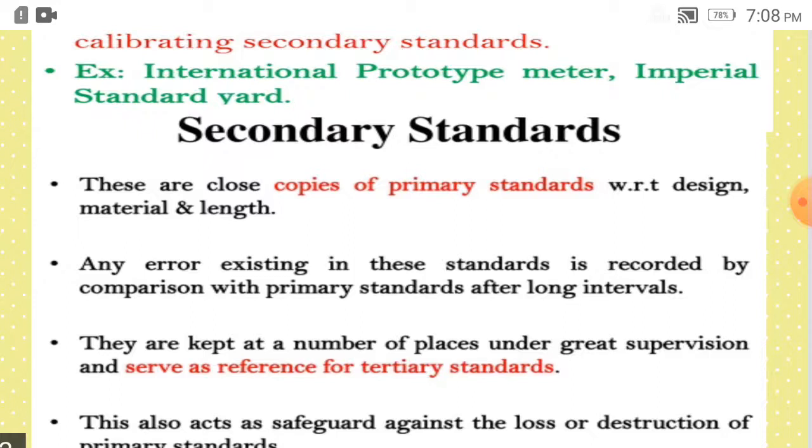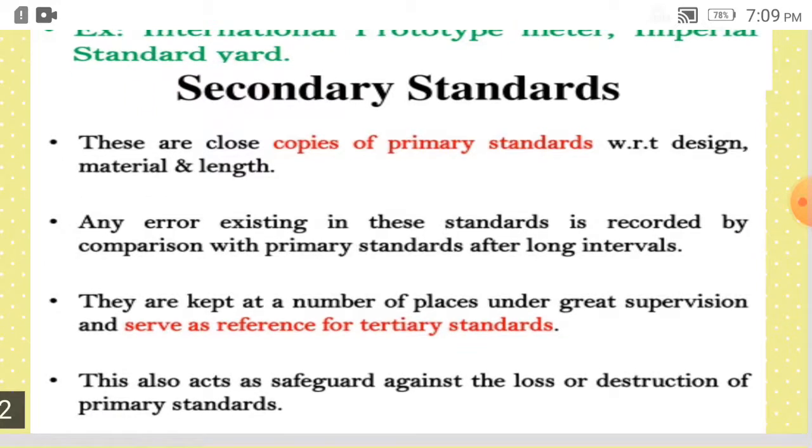Secondary standards, these are the close copies of primary standards with respect to design, material, or length. This is just a copy of the primary standard. Any error existing in this standard is recorded by comparison with primary standards after a long interval, 10 years, 20 years. These are kept at a number of places under great supervision and serve as reference for tertiary standards. So these are kept at a number of places all over the world.